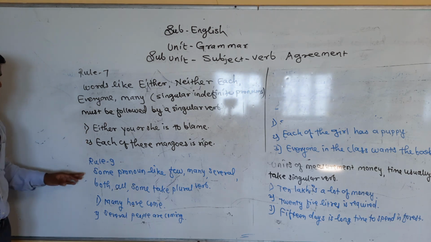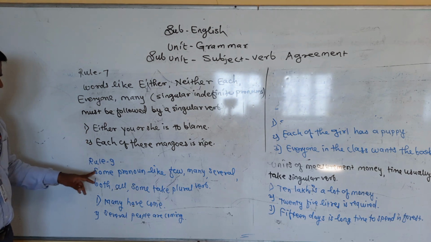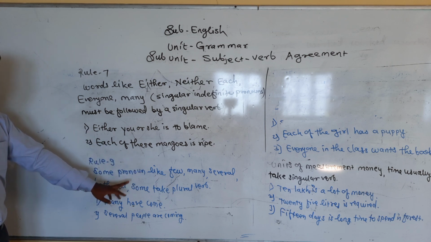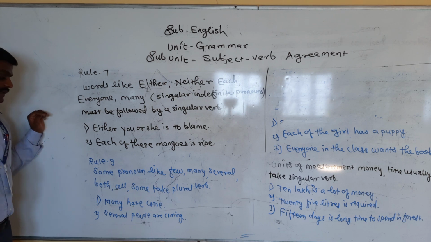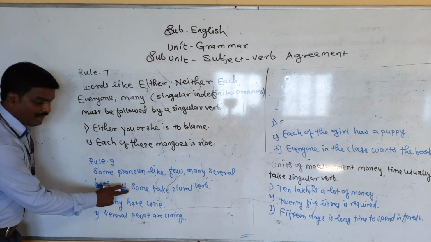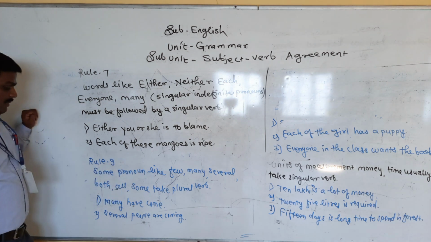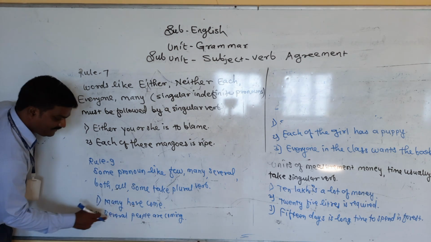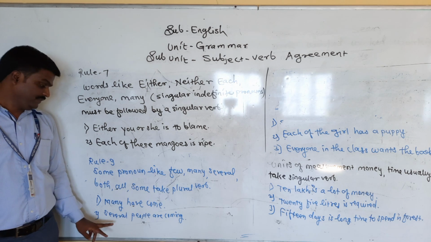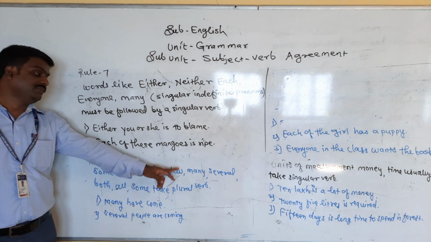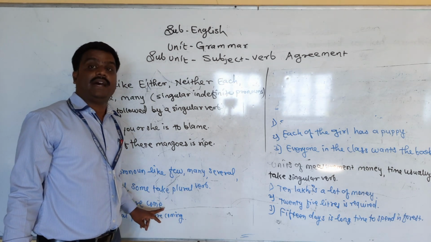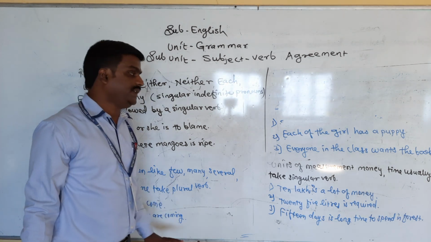Please note it. The next rule is here. Some pronouns like few, many, several, both, all, some take a plural form of the verb. Many have come, several people are coming. Never say that several people is coming, because some pronouns like few, many, several, both, all, some, etc. take the plural form of the verb.